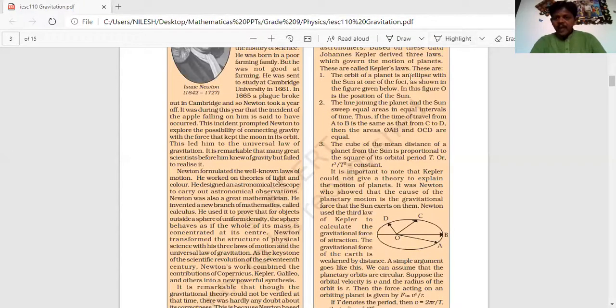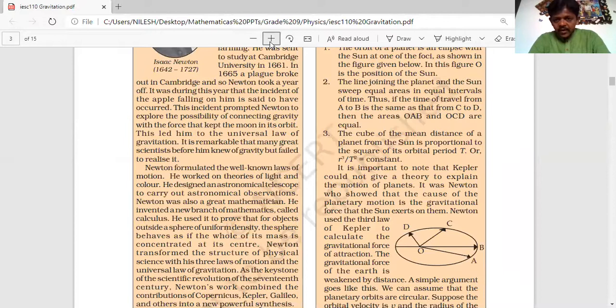And the third law, which we were going to study today, let me read it again. The orbit of a planet is an ellipse with the sun at one of the foci, as shown in the figure given below. In this figure, O is the position of the sun. The line joining the planet and the sun sweeps equal areas, that means this area AOB, in equal intervals of time. Thus, suppose the planet reaches from A to B in 10 days, and from C to D it also requires 10 days, then the areas AOB and OCD are always going to be equal.